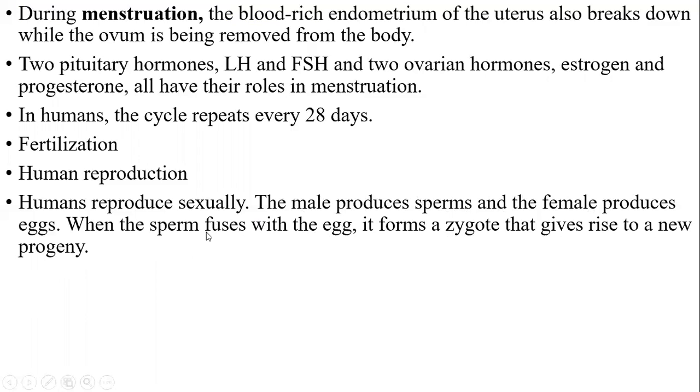Here, the sperm releases only its nucleus, not the whole sperm enters into the egg. The egg receives only the nucleus of the sperm, but not the whole sperm. That is why the zygote consists of only one cell and two nuclei. Here, the two nuclei fuse, and when they fuse, it forms a zygote. This zygote again and again divides. Mitotic division takes place in the zygote and leads to fetal development or new progeny.